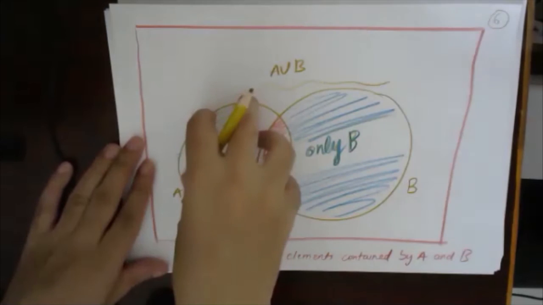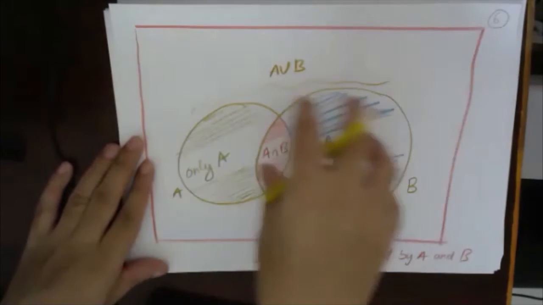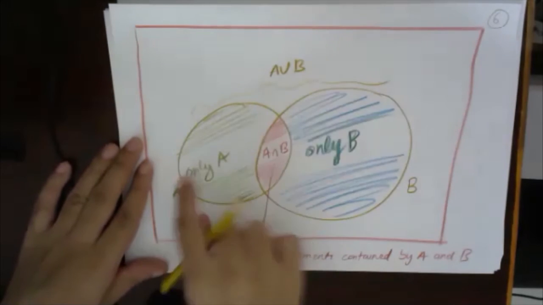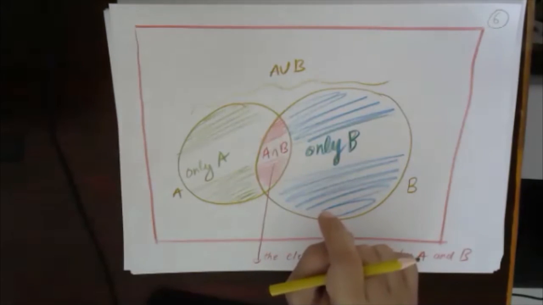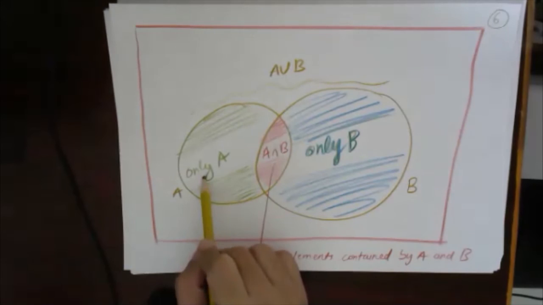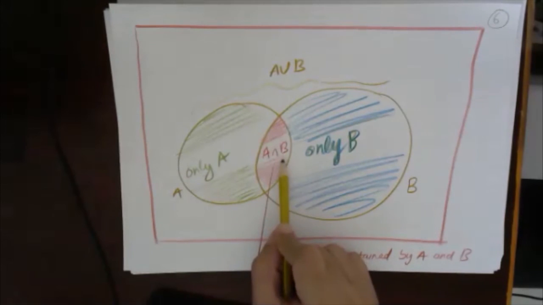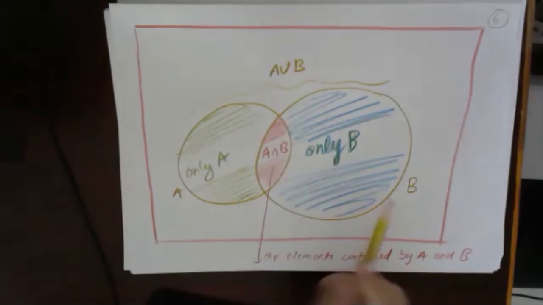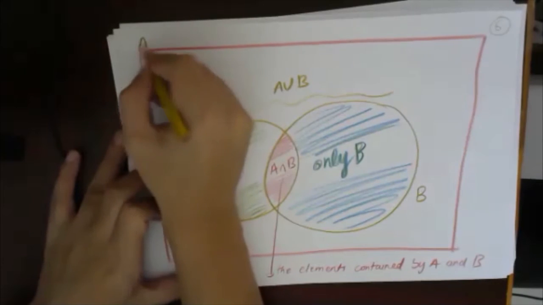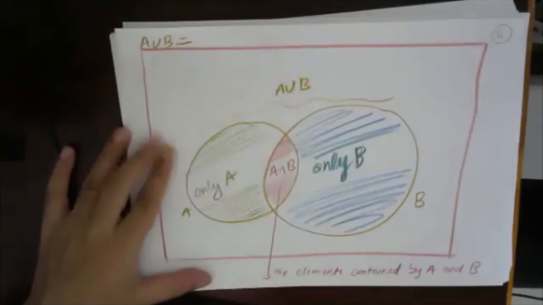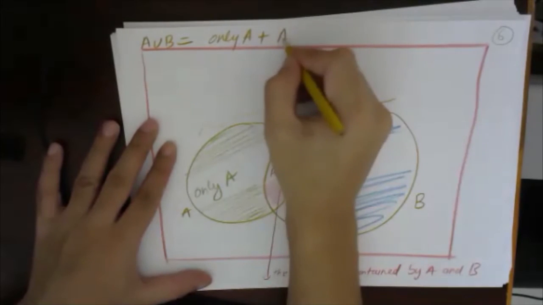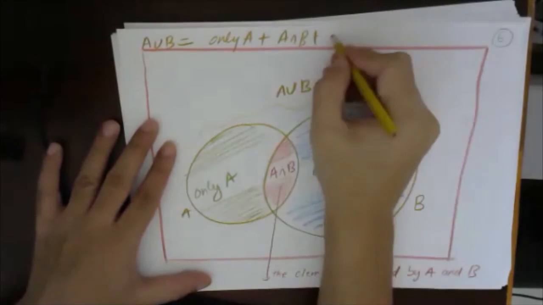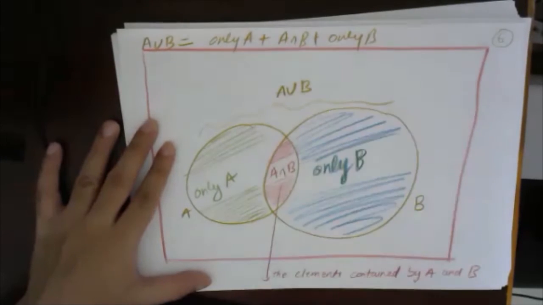These are the elements which are in A, and these are the part which is in B. So A union B comprises only A, A intersection B, and only B. So A union B is equal to only A plus A intersection B plus only B.